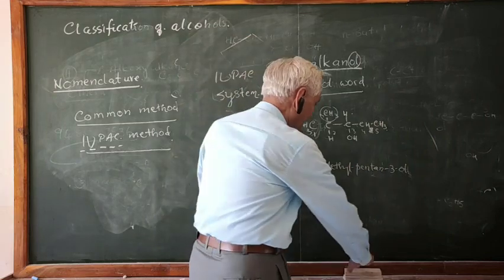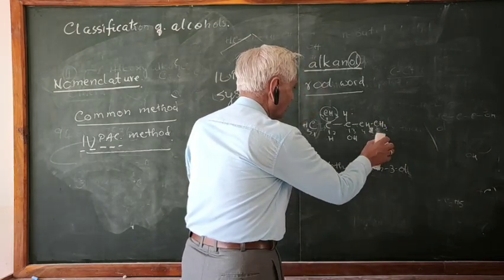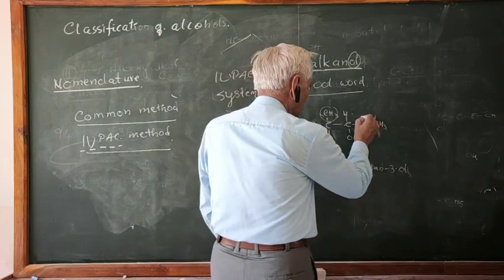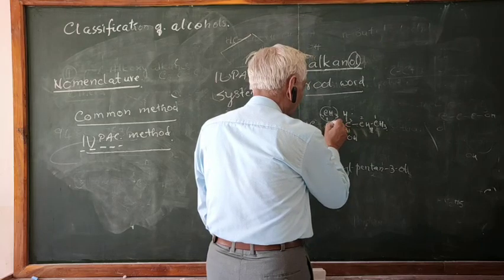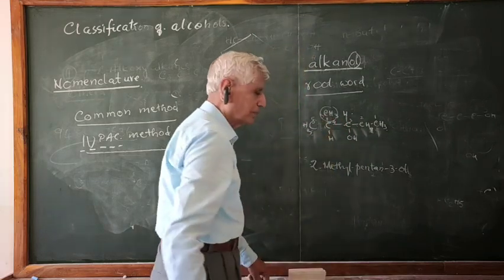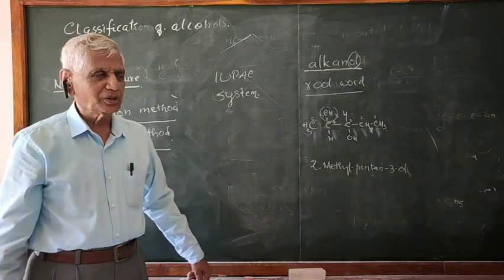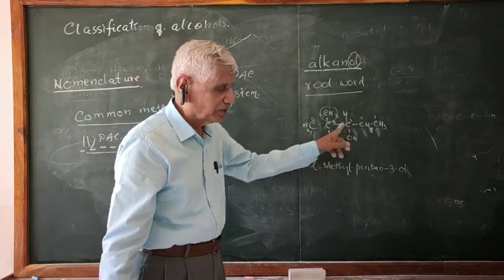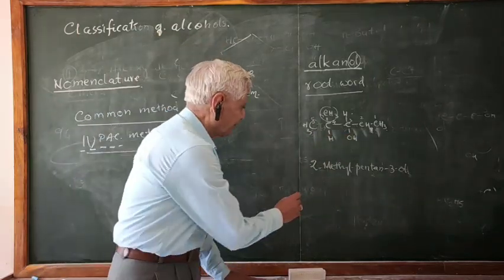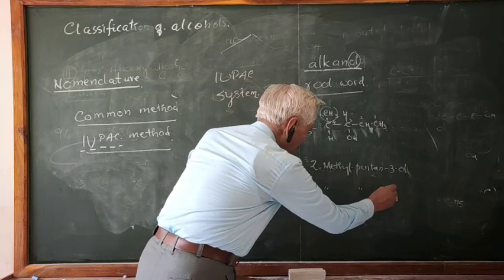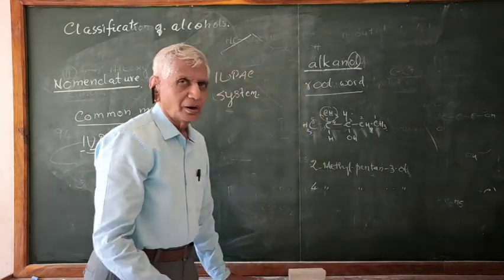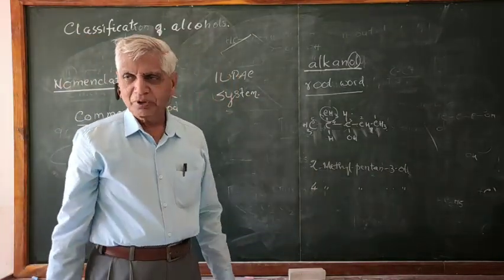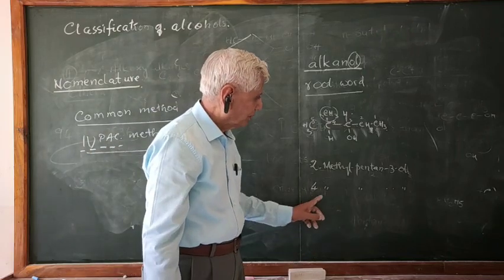Suppose you number this time 1, 2, 3, 4, 5. Here also the third carbon is carrying the OH group. Therefore, the name of this compound will be 4-methylpentanol-3. Now we sum up the locants. This is 3, this is 2. It becomes 5. Here it is 4, here it is 3.